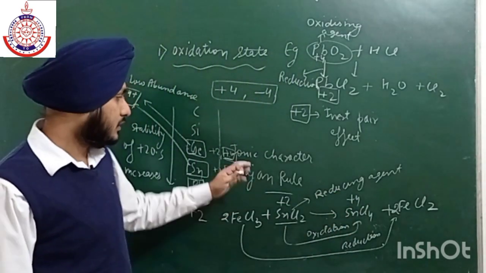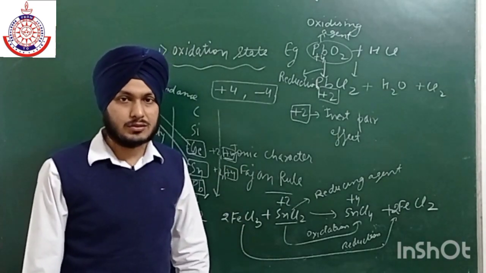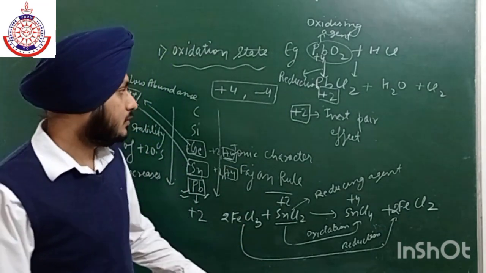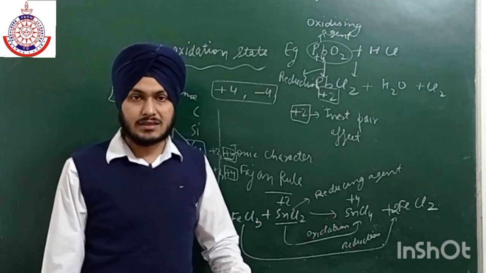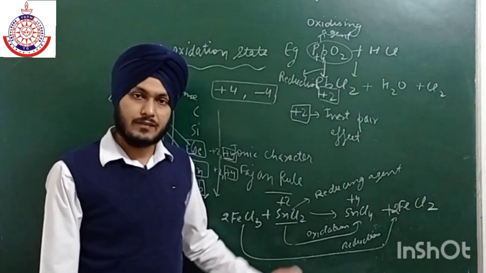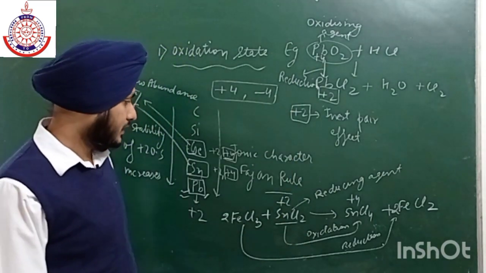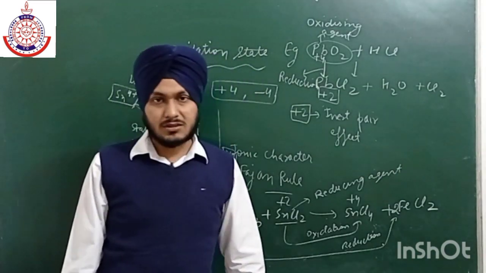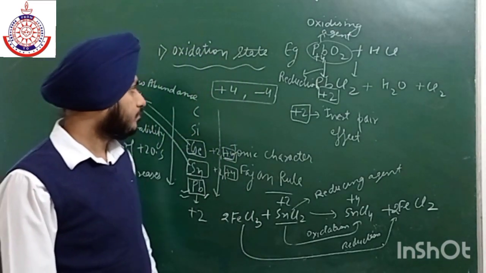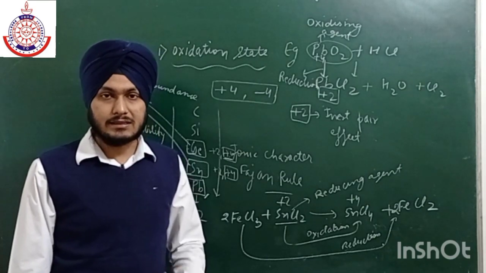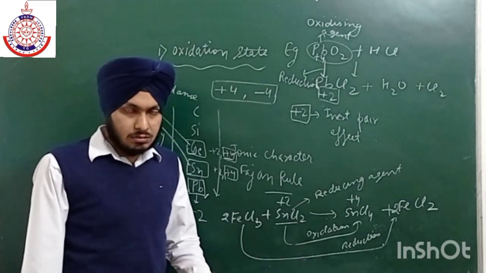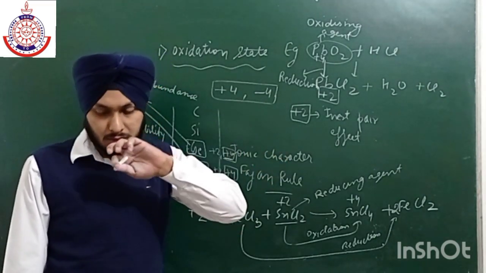So these type of reactions you have to keep in your mind in order to show their oxidizing agent nature as well as reducing agent nature. These two reactions are easy to remember. So this is all about the oxidation number and their tendency to show +2 oxidation state.